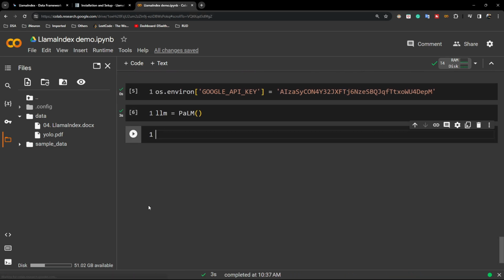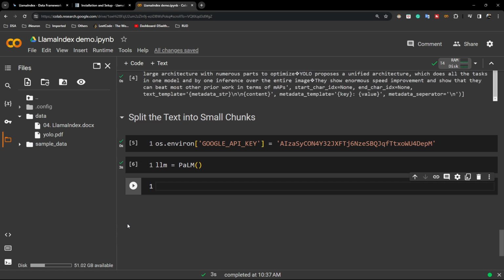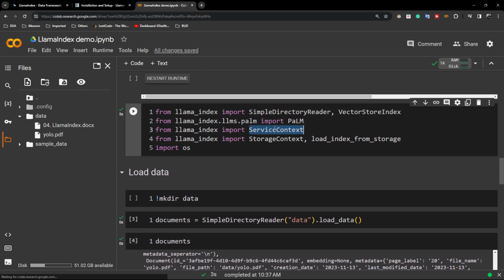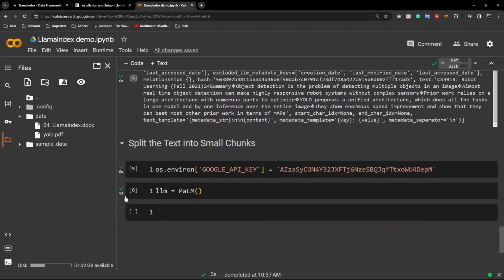Okay, it's loaded. Now see guys, initially whenever I was using LangChain, we used to create these chunks in a different way. We used to use something called the text character splitter function to create these chunks. But here this thing is a little bit different. Here you need to use something called the service context. Here is the service context function.